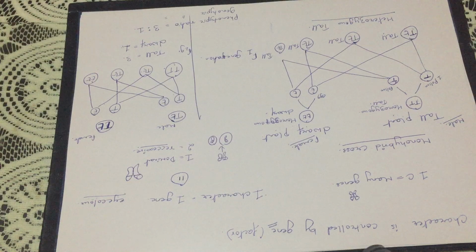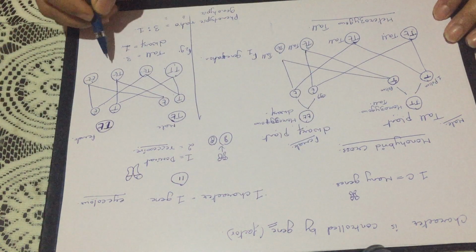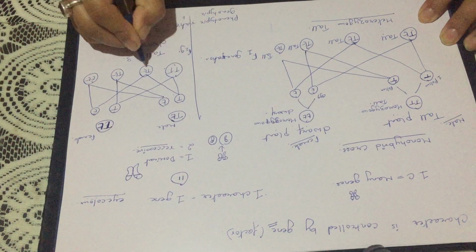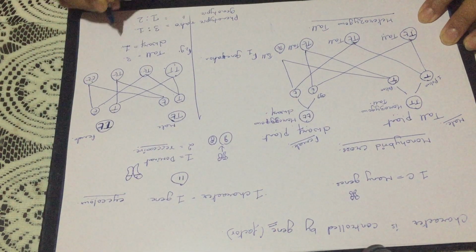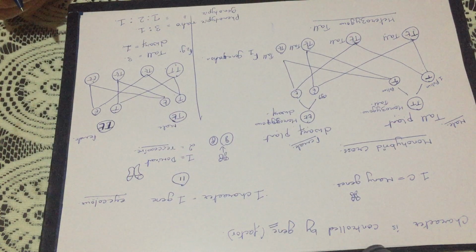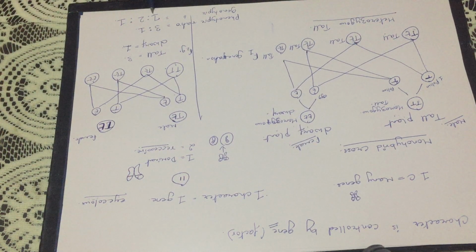Genotypic ratio means what kind of plants we got internally. So internally if we look, 1 is homozygous tall, 2 are heterozygous tall and 1 is homozygous dwarf. So the genotypic ratio will be 1:2:1, okay, 1:2:1. So this is all about